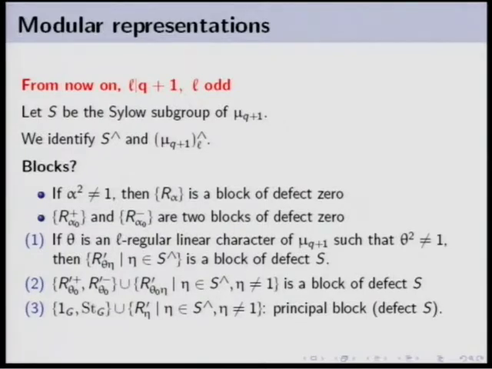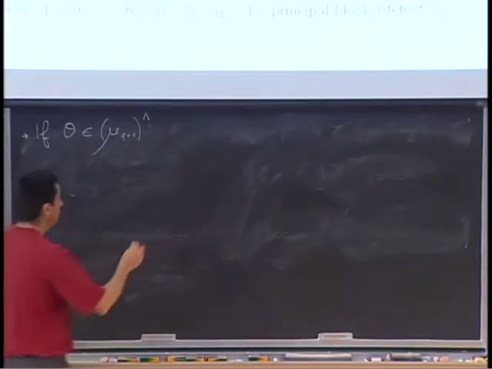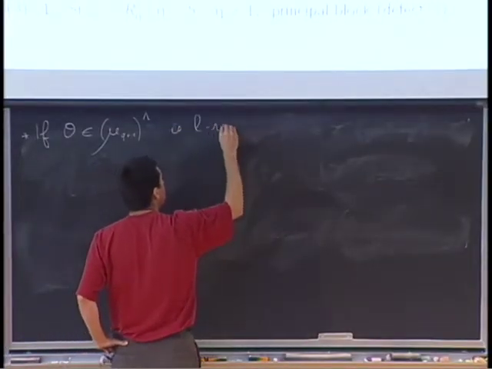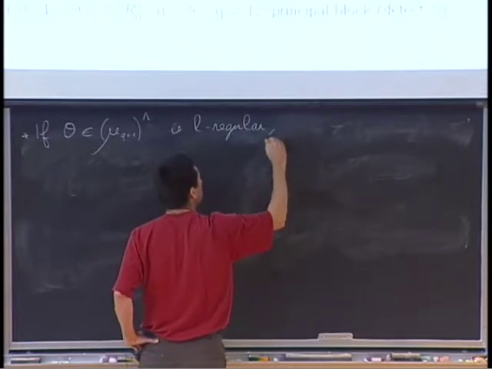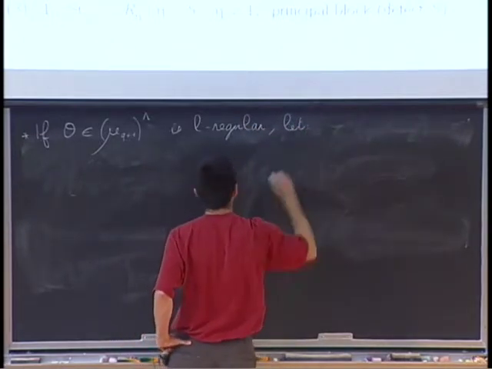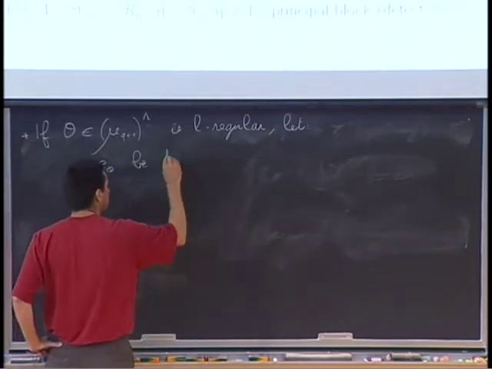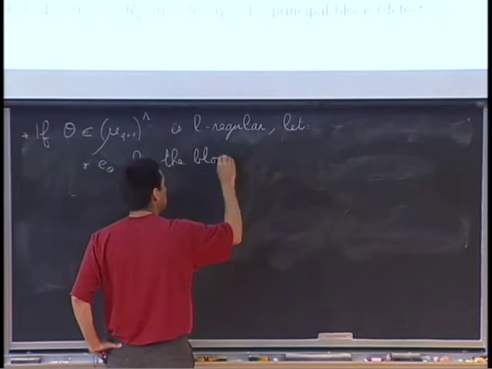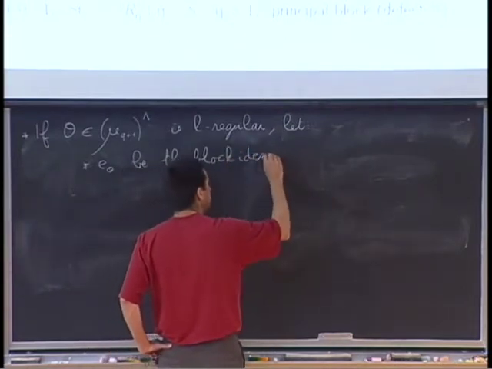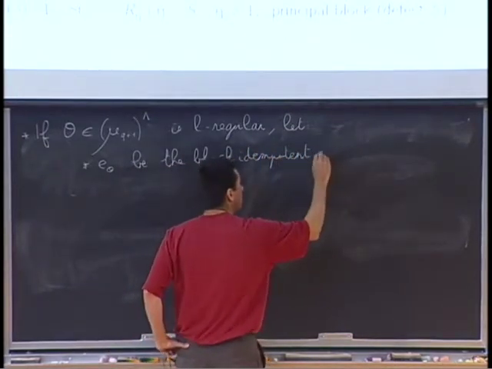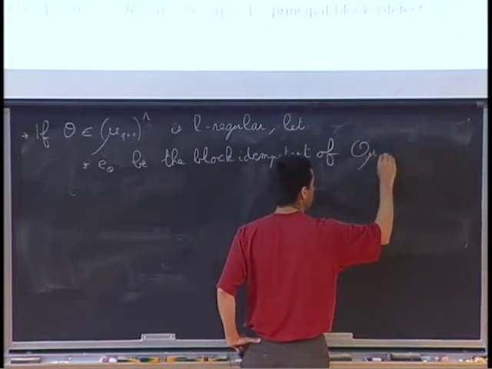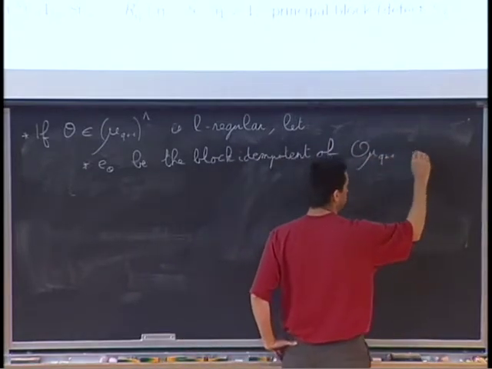So let me fix some notation. So if theta is a linear character of mu q plus 1, which is L regular, let E theta be the block idempotent of O mu q plus 1 associated to theta.